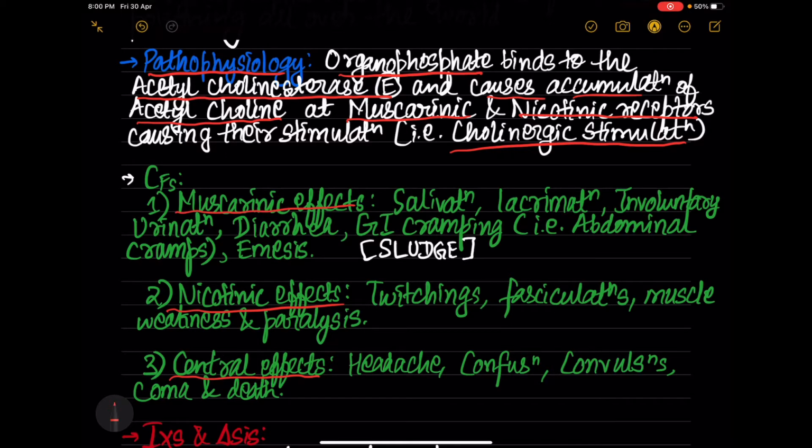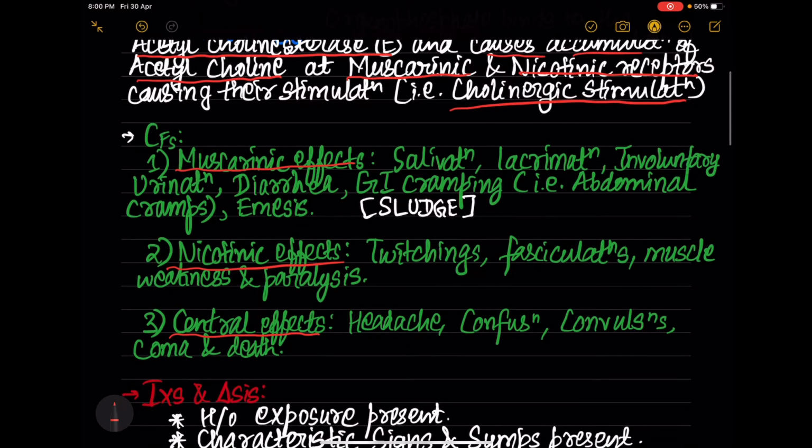Now coming to the nicotinic effects, in this we have twitchings, fasciculations, muscle weakness and paralysis. Twitchings and fasciculations also occur in the muscle only, and then muscle weakness and muscle paralysis. Now coming to the central effects. Central effects include headache, confusion, convulsions, coma and finally death.